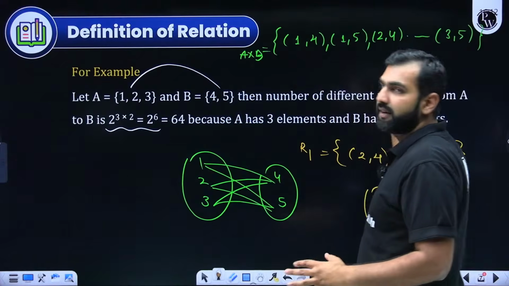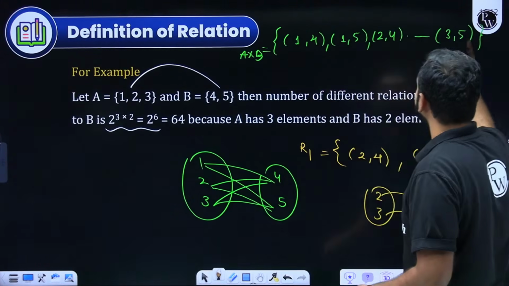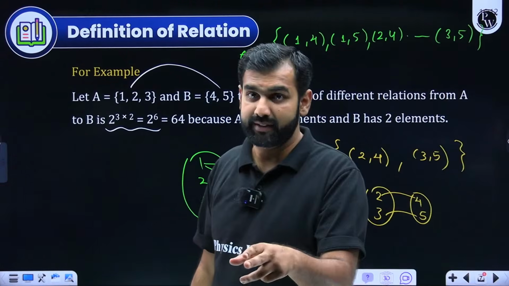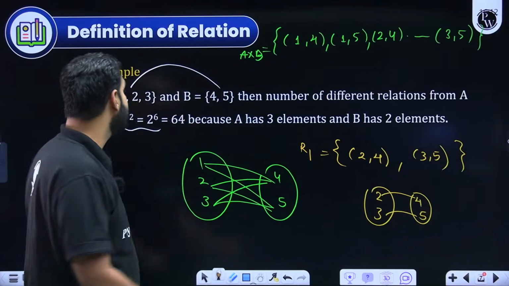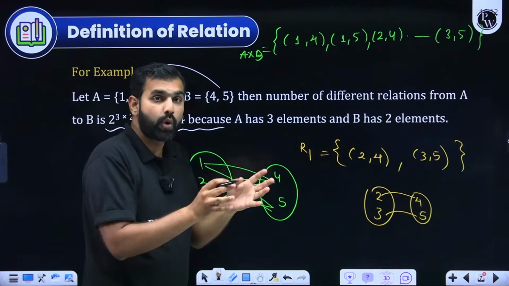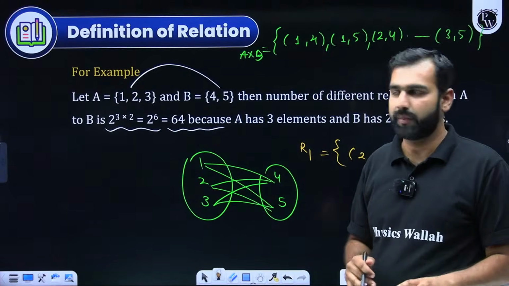With these 6 pairs, how many subsets can be formed? I hope you remember, if a set has 6 elements, the number of subsets it can have will be 2 to the power n, which is 2 to the power 6. So here there can be 64 relations from A to B. There are 64 possible relations from A to B. How did I get to this?